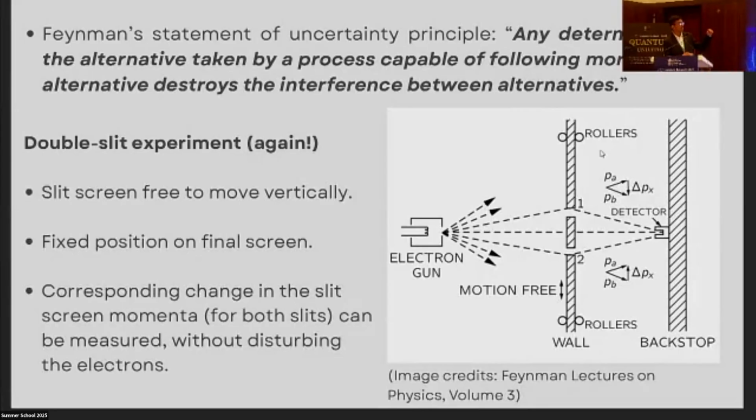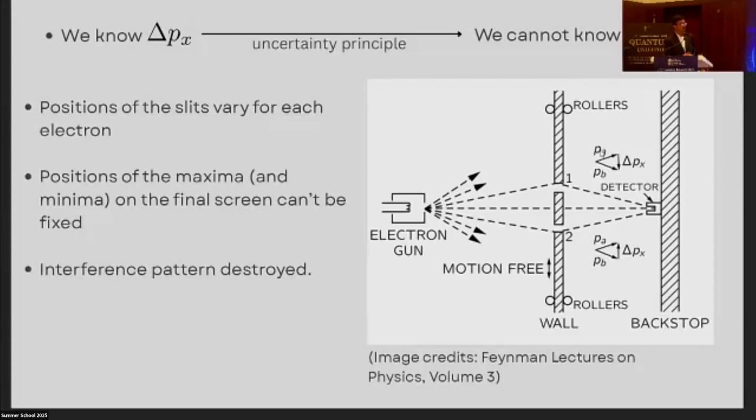So it's possible for us to measure the recoil velocity of the screen in both the cases and find delta px. Now, if we assume Heisenberg to be right, then if we know delta px, we cannot know delta x, which means we cannot know the position of the slit. I mean, they will vary randomly for each throw of an electron, and that means we cannot specify the positions of the minima and maxima, which means the interference pattern will be destroyed.